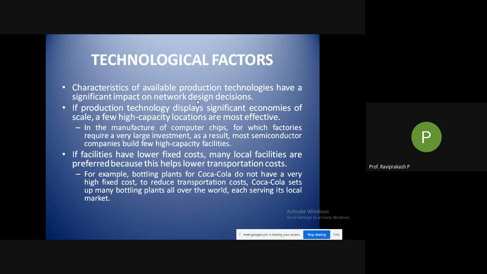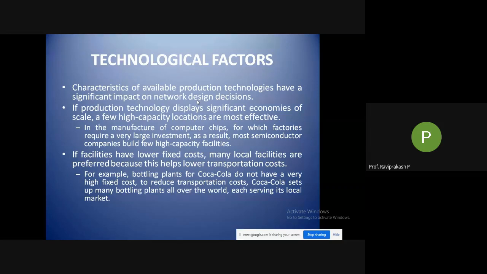So what is this? In the manufacture of computer chips, factories require a very large investment. As a result, most semiconductor companies are built in very few high capacity facilities. These are in places where we have good technology, and they are producing in mass because a lot of cost is involved in the machinery. So very few facilities in very few places are producing in mass, and it is being transported all over the world. That's what they are telling.